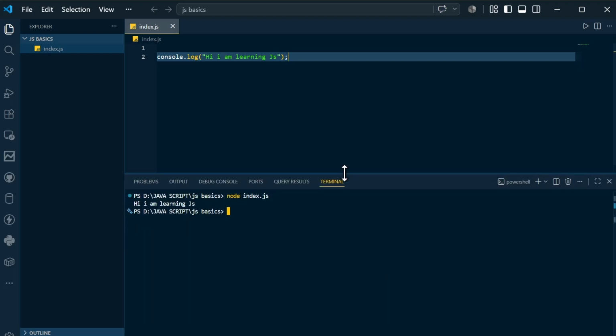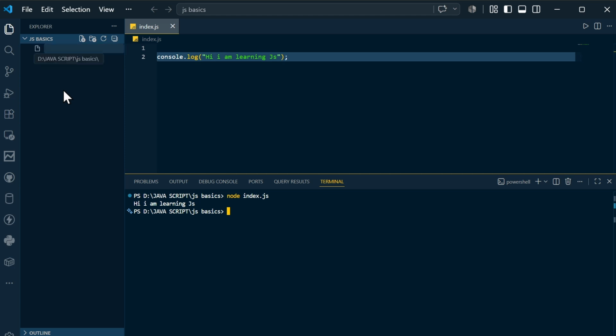So this is one of the ways that you will write here. Now I will explain what is meant by interpreted language and compiled language. As you know, I hope you know about C, C++ and all the stuff. In that you will get an executable file, that is a .exe file.